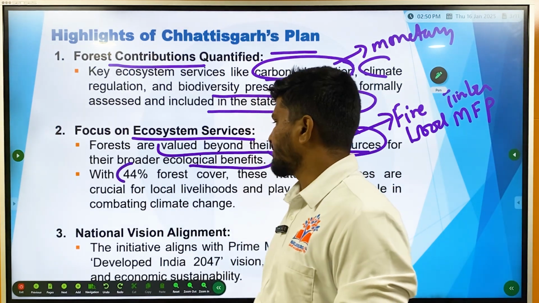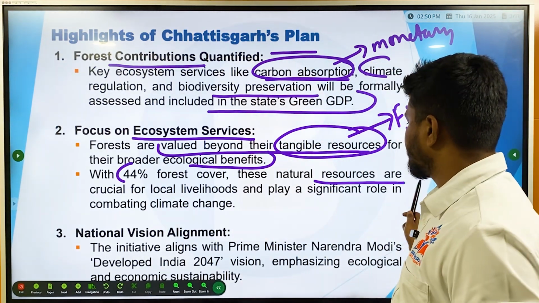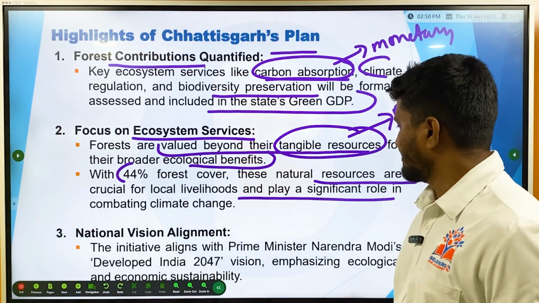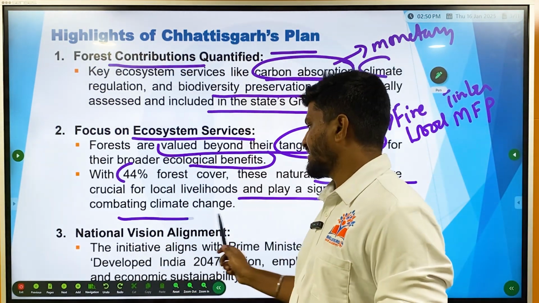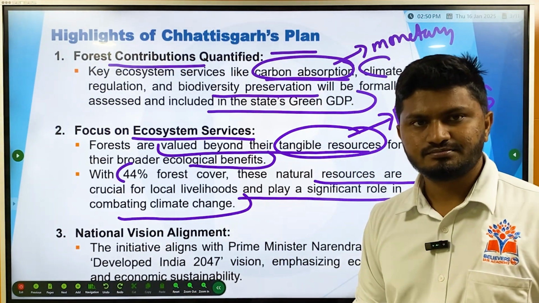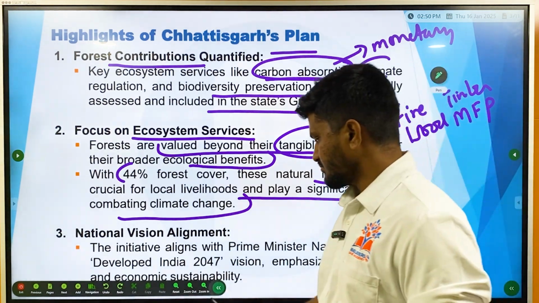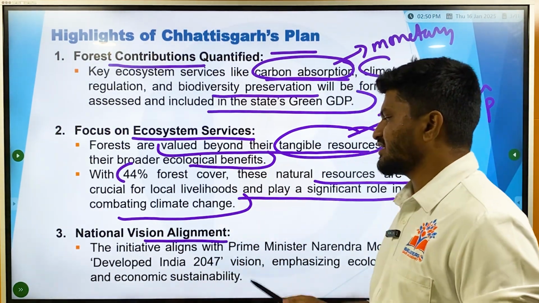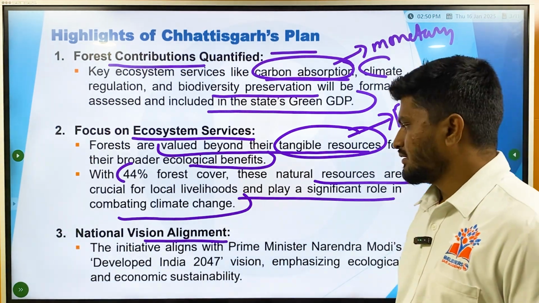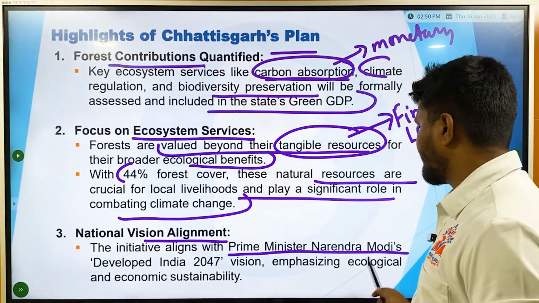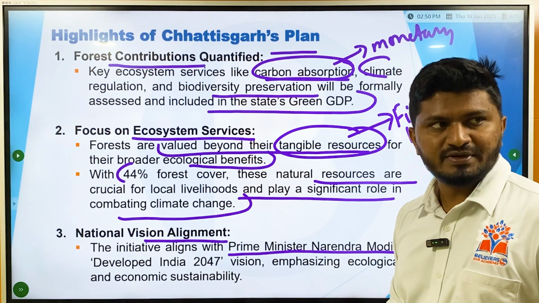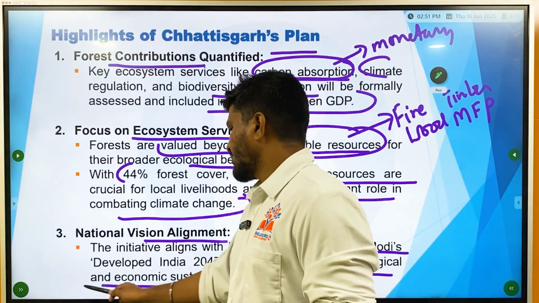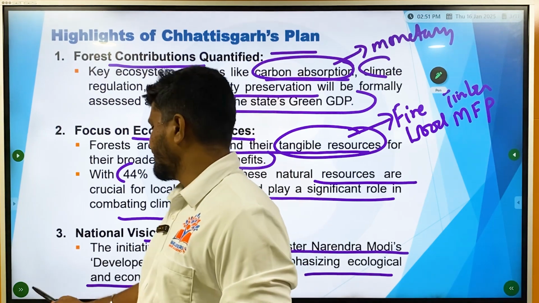With 44% forest cover, these natural resources are crucial for local livelihoods and play a significant role in combating climate change. So this Chhattisgarh plan is in line with the national vision alignment. The initiative aligns with Prime Minister Narendra Modi's Developed India 2047 vision, emphasizing ecological and economic sustainability.